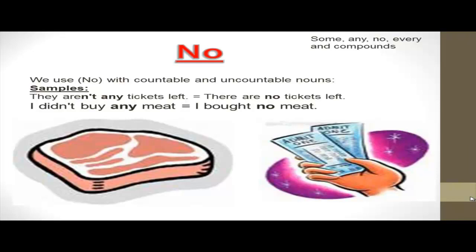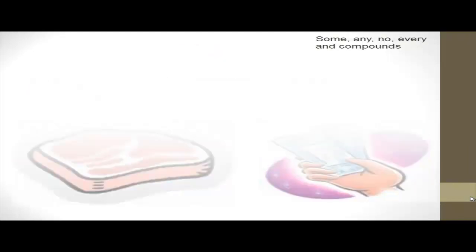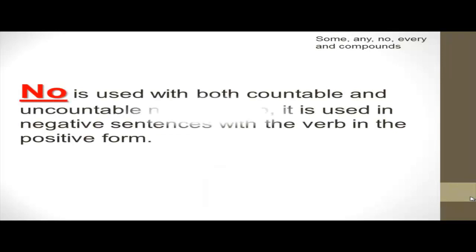Another one. I didn't buy any meat. The meaning and the form of the sentence is negative. It equals I bought no meat. The meaning is negative, but the form is positive. Okay? So no is used with both countable and uncountable nouns. Also, it's used in negative sentences with the verb in the positive form.